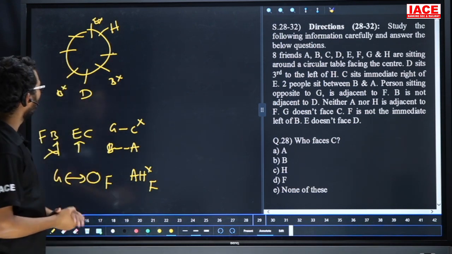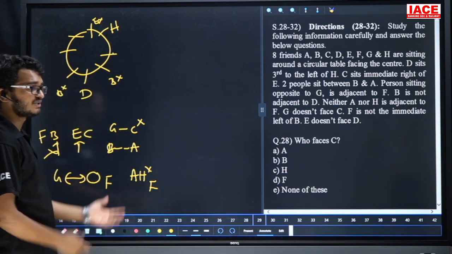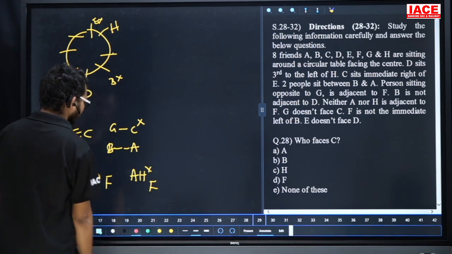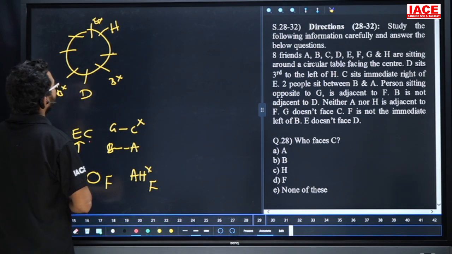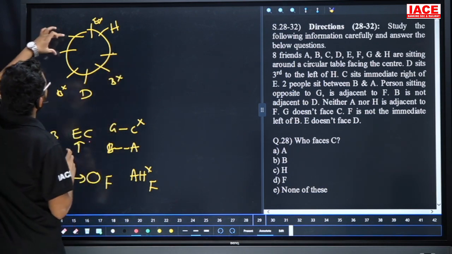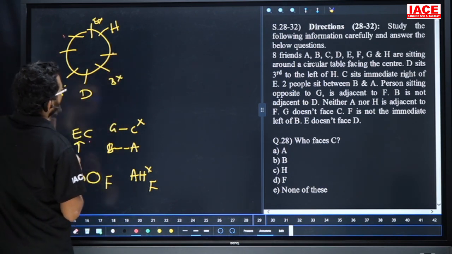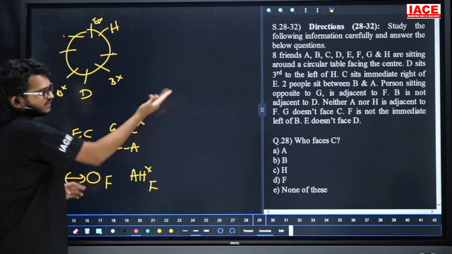That means there is no connection. Then compulsorily you should take possibilities. Take this point. C is immediate right of E. Suppose immediate right means here a chance, here a chance, next here also a chance. That means totally we are having three possibilities for this small question.